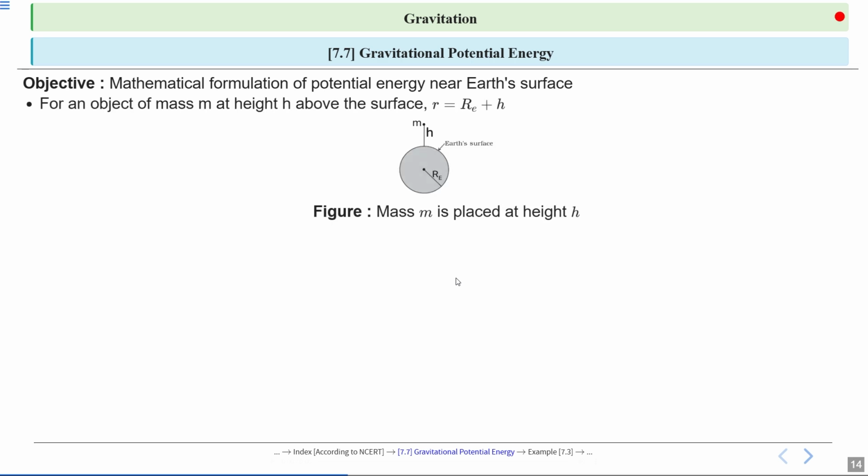So let's start by considering an object of mass small m at a height small h above the Earth's surface. This one is the Earth's surface, and small m is the mass at height h. Here the distance from the center of the Earth to the object is small r, which is equal to Earth's radius Re plus height h.